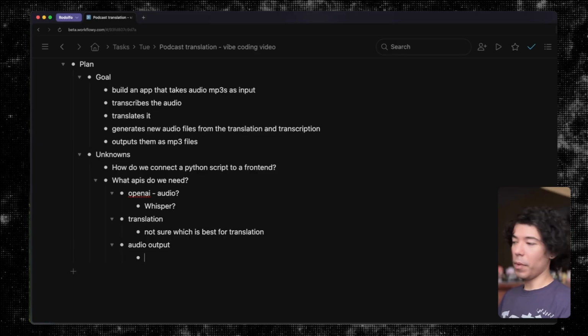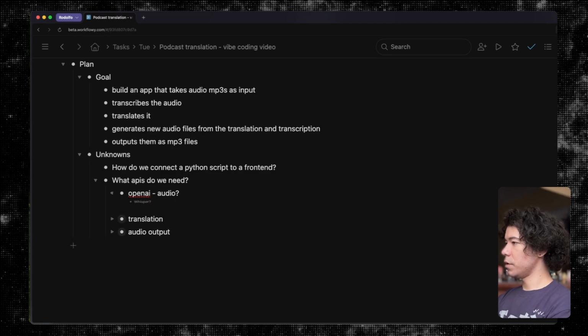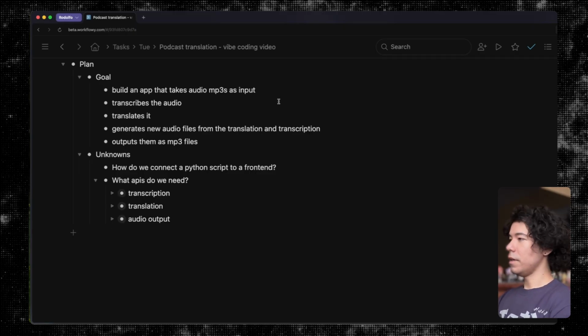Otherwise, we'll just have to use a Python package or maybe use whatever the browser's native audio generation API is. So I'm not sure about this part yet. Maybe a Python package, maybe an expensive API, who knows? Okay, so audio, translation, this is transcription.